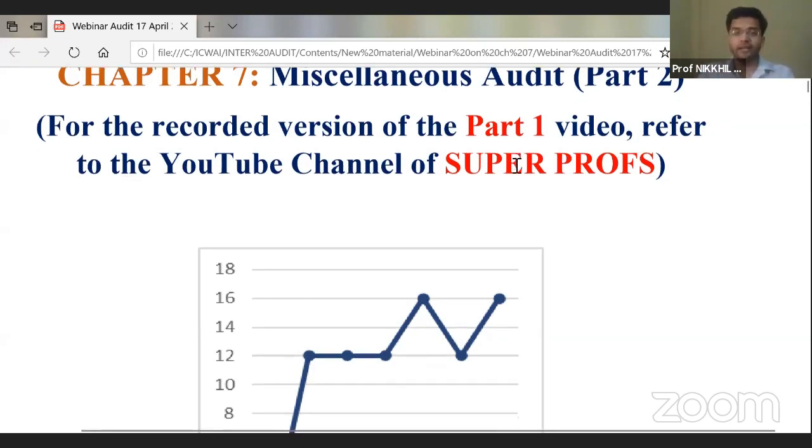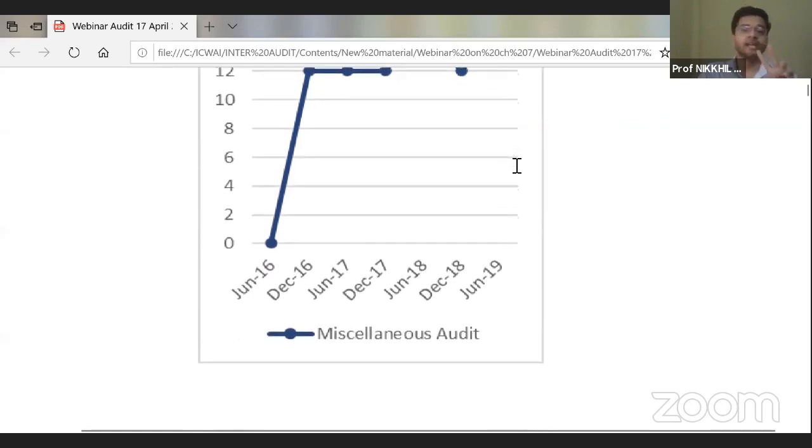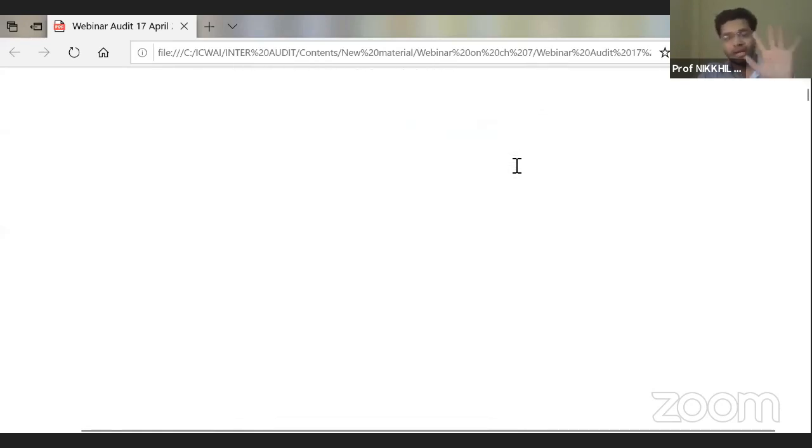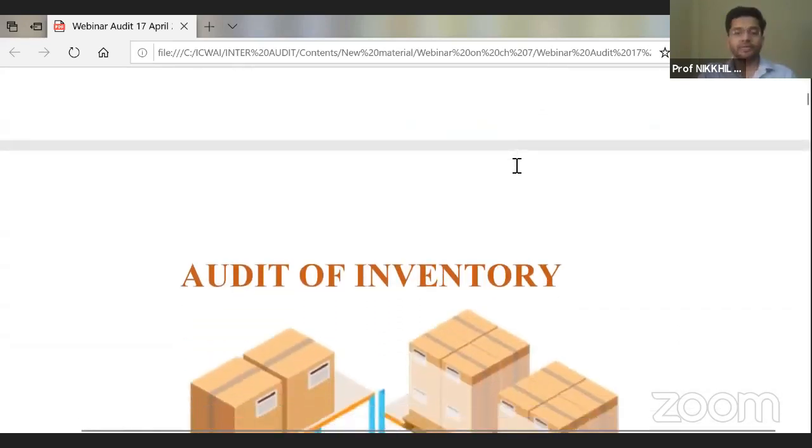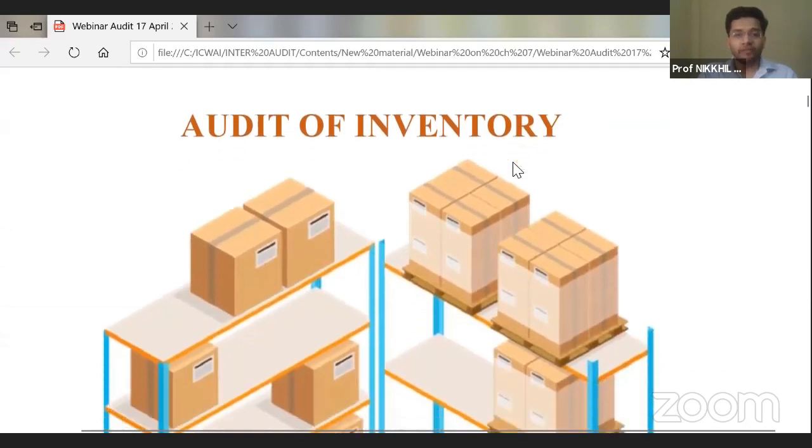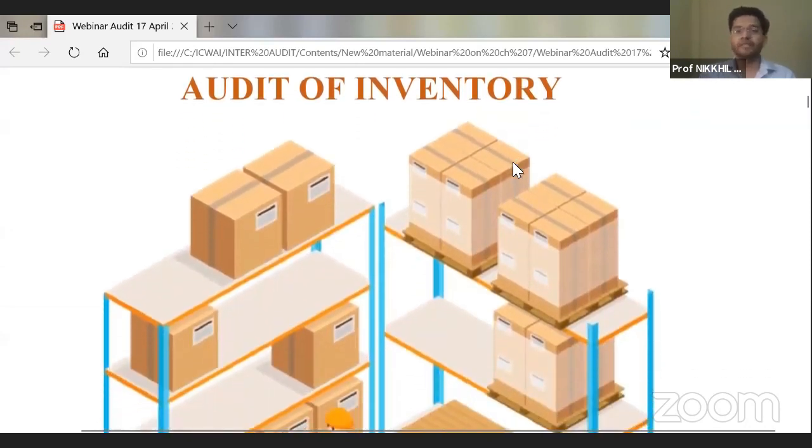So yesterday we had done two types of miscellaneous audits, guys: branch audit and joint audit. I hope you have understood those two sections which we did yesterday. Today we are going to start audit of certain specific sections. So guys, you must have studied in your financial statements. Your financial statements contain an element called stock or inventory.